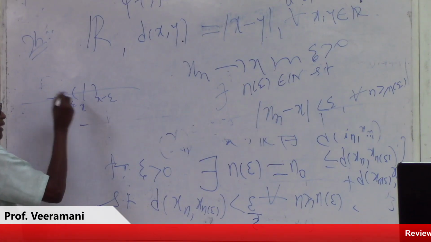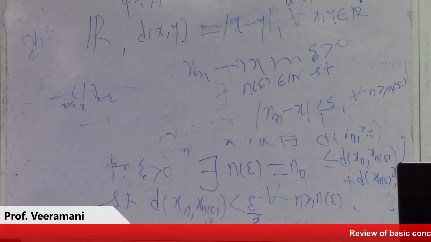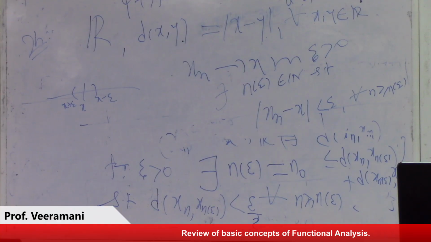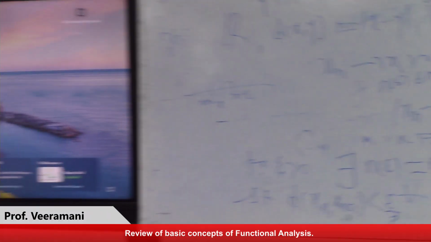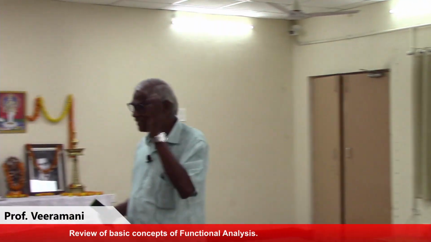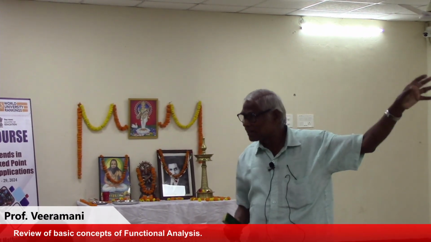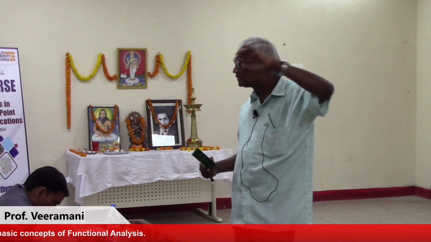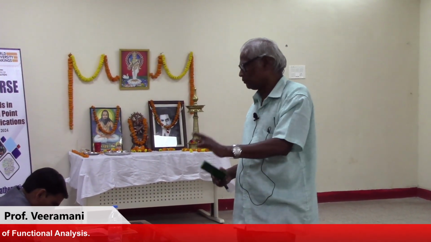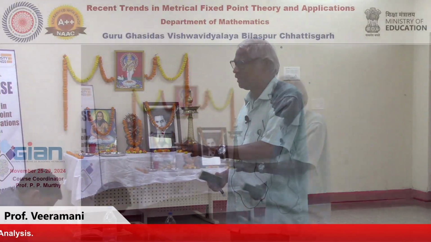This we call, in R, the open interval x minus epsilon, comma x plus epsilon, with epsilon positive; it is a neighborhood of x. So how many points may be outside? For n greater than or equal to n naught, all are inside. For n less than n naught, we do not know; they may be inside or outside.